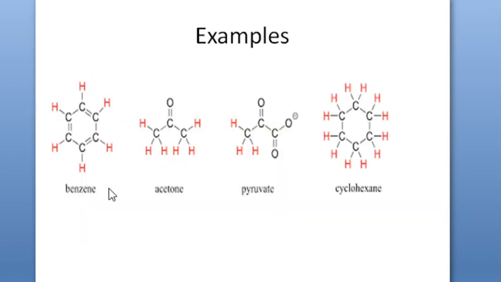In the case of benzene, you have a carbon with this hydrogen. If I say this hydrogen is equivalent with this, and this hydrogen is equivalent with this, because the chemical environment in which this hydrogen is present is the same as the chemical environment in which the other hydrogen is present. Every hydrogen in benzene experiences the same kind of chemical environment.